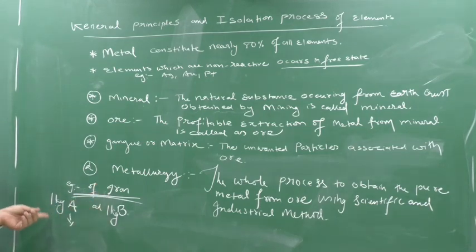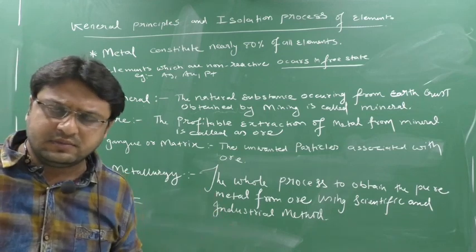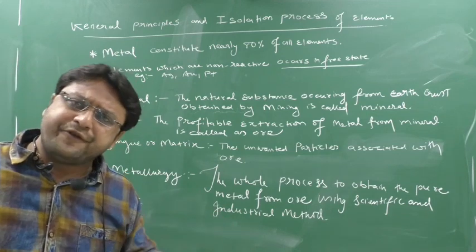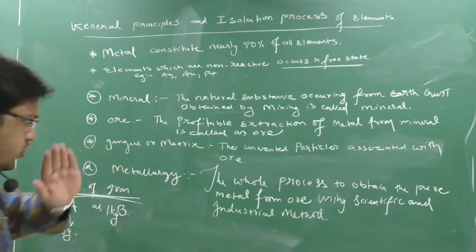When I have done the process on A to get the pure iron, from 1 kg, I got pure iron of 200 gram. I got how many gram? 200 gram. The remaining 800 gram was the waste. Waste will come, and that waste we call gangue. I will tell you just now, so don't worry about it.